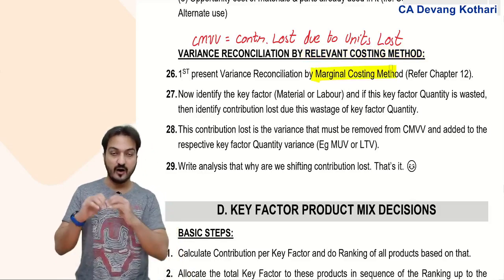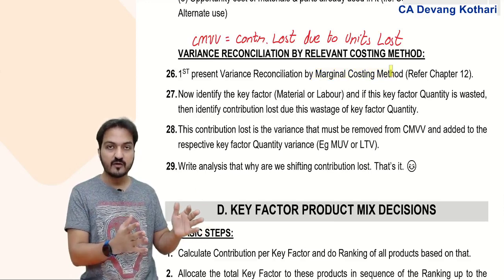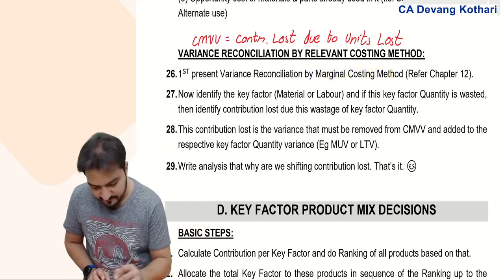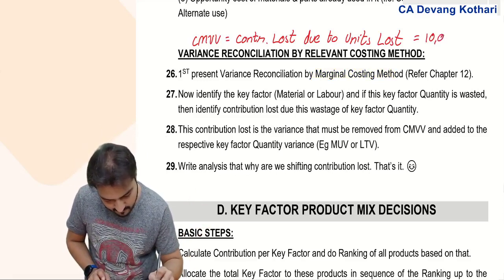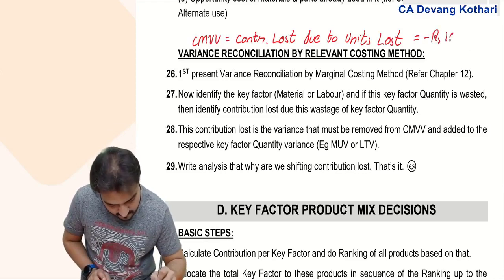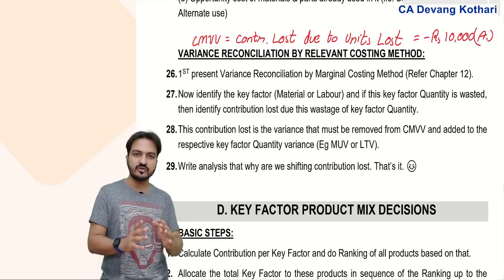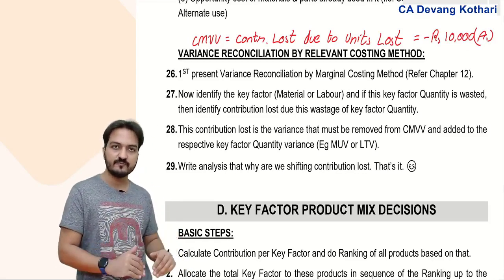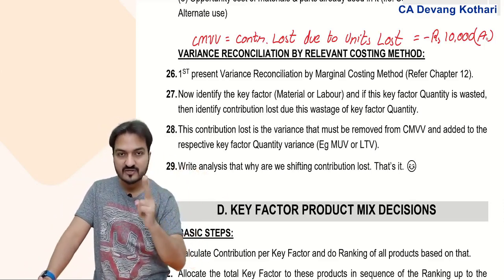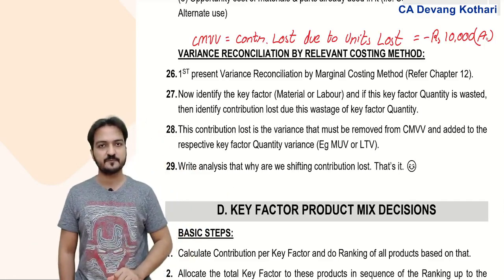So you show that under marginal costing, my CMVV was say 10,000, but under relevant costing, out of 10,000 adverse CMVV, I removed 2,000 and shifted it to MUV. Why? Because out of 10,000 contribution lost, 2,000 was lost because of material wastage. The remaining 8,000 is lost because of the decrease in units.